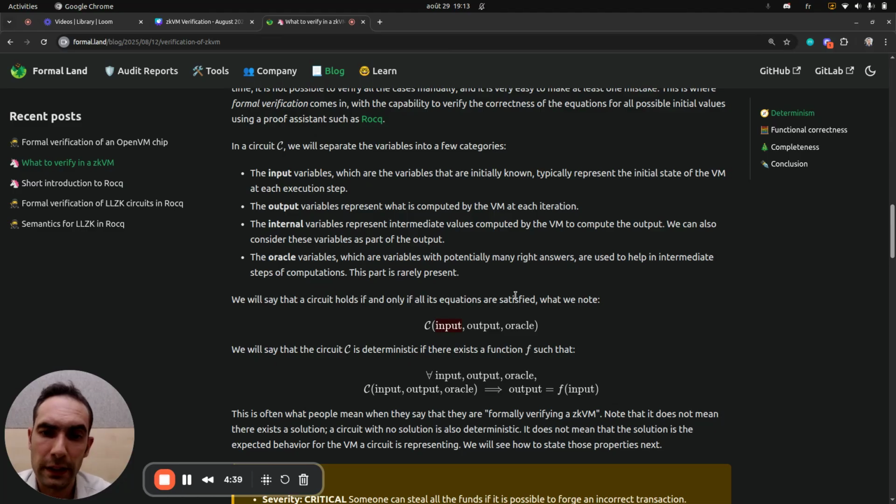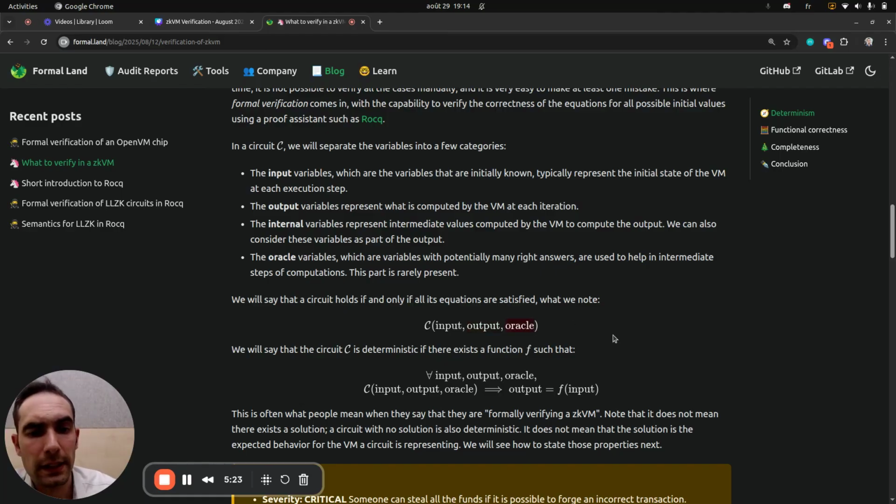And to see things in a clearer way, we'll distinguish between the input, output, and the oracle variables. So the input variables, they are the ones representing the current step. They are initialized by the user or the previous execution step. We can trust these variables. There are the output variables, or the variables representing the intermediate results of the computation. So these variables, they are the ones where we want determinism, because this is what computes the next step of the VM.